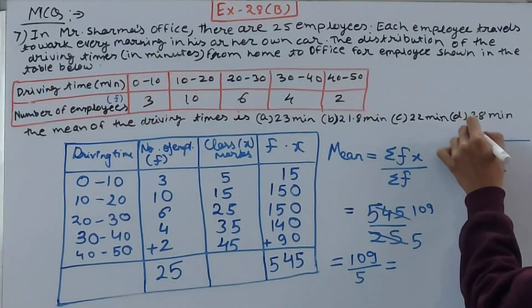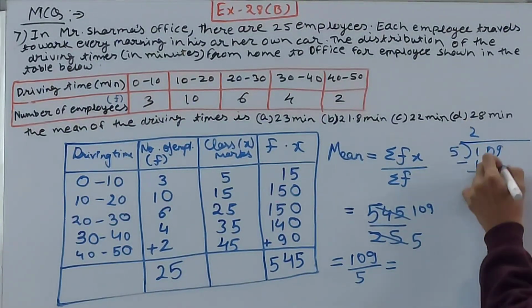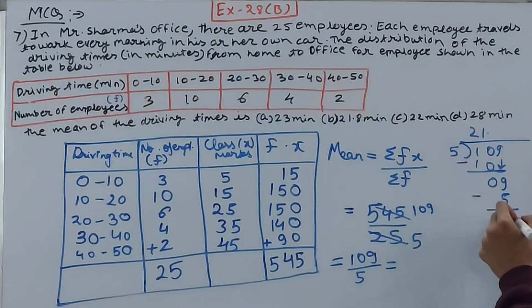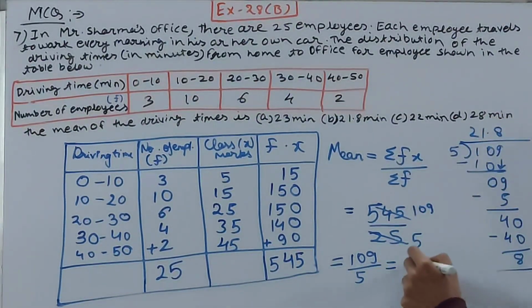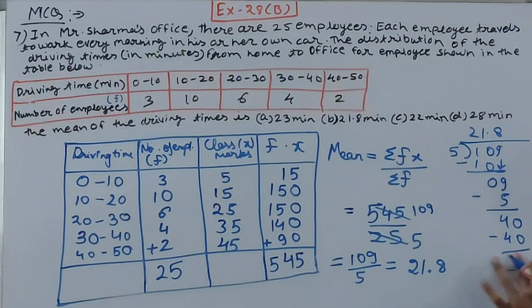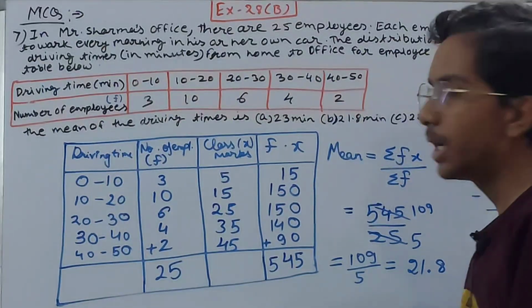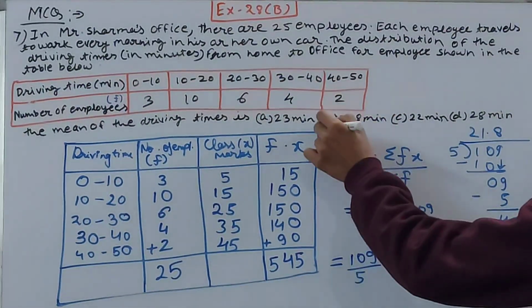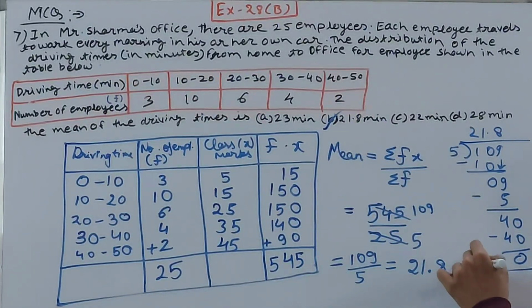Minus 10, 2 times, bring that 9 down, minus 5, this is 4, bring 1 zero and the decimal point, so minus 40, this will be 8 times, so 21.8. So 21.8 becomes the mean of the driving time, and option B is correct, 21.8 minutes.